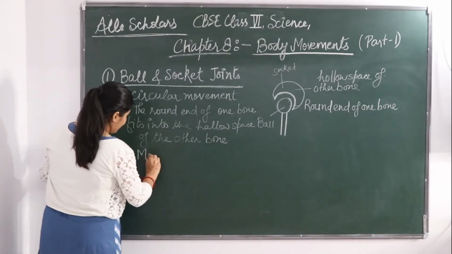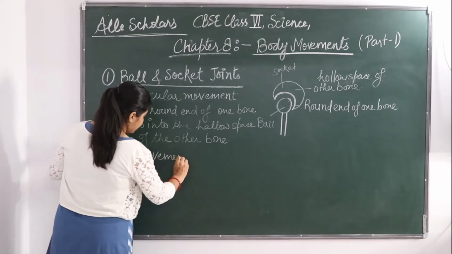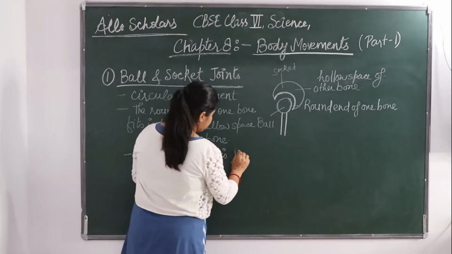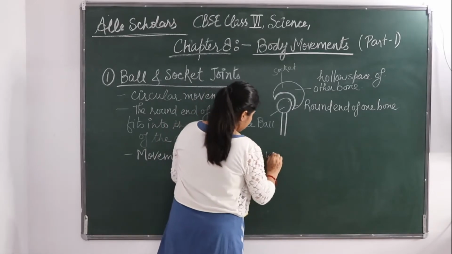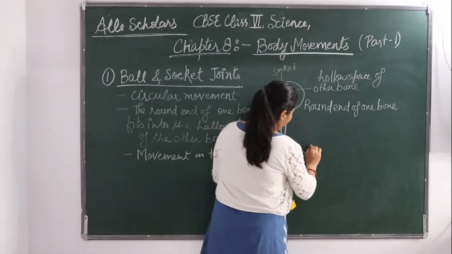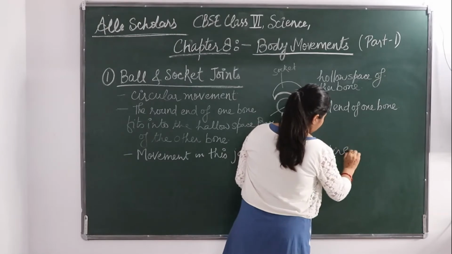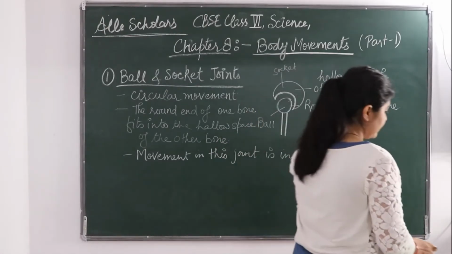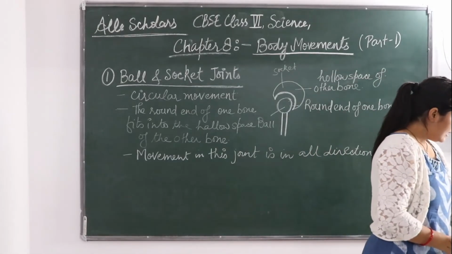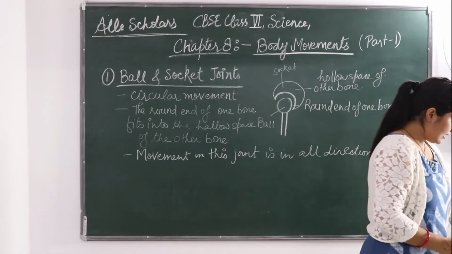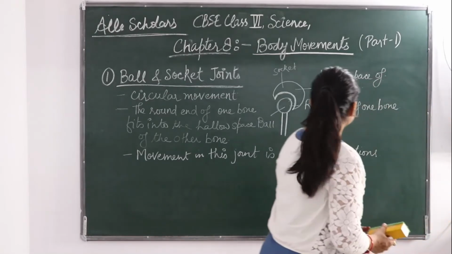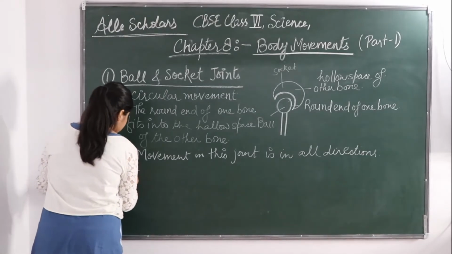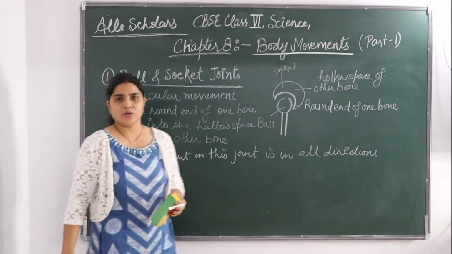Okay, so movement in this joint is in all directions. Okay, so the movement in this joint is in all the directions. All directions there is a movement. Now if we talk about the example, you can have a shoulder joint.